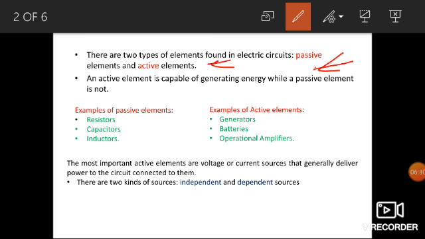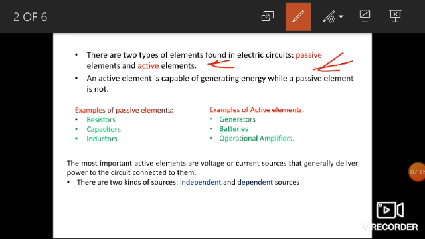The most important use in the electric circuit: active elements are the network elements that deliver power to other elements present in an electric circuit. So active elements are also called sources of voltage or current types.